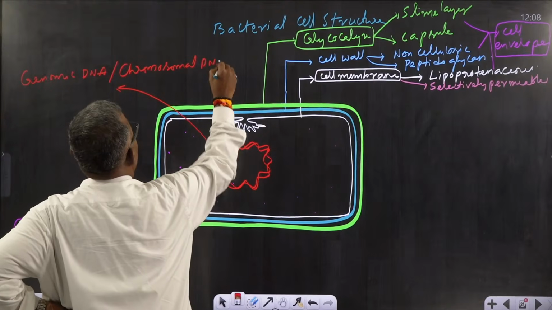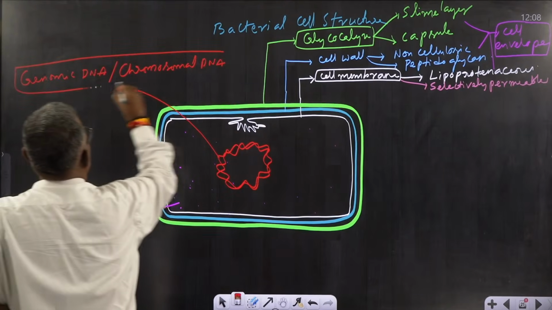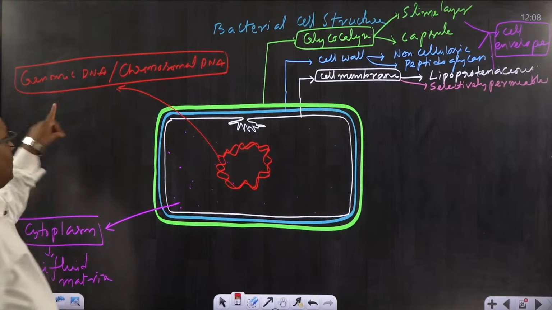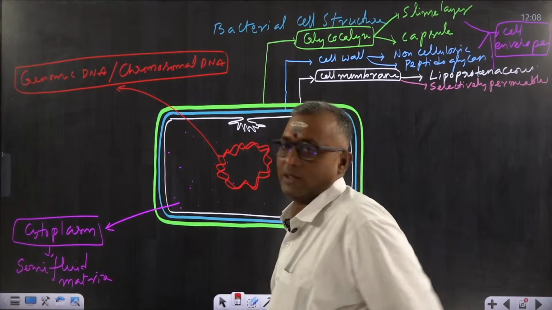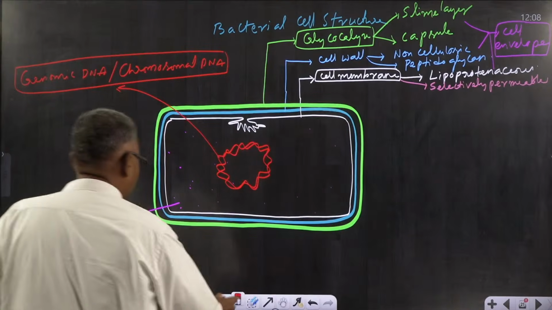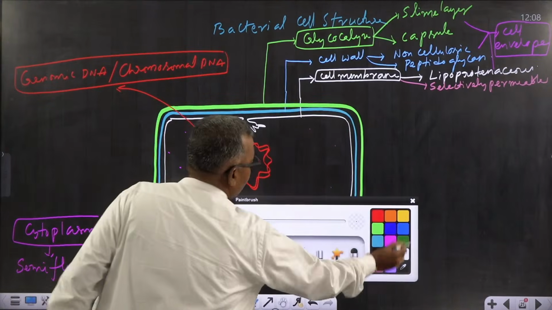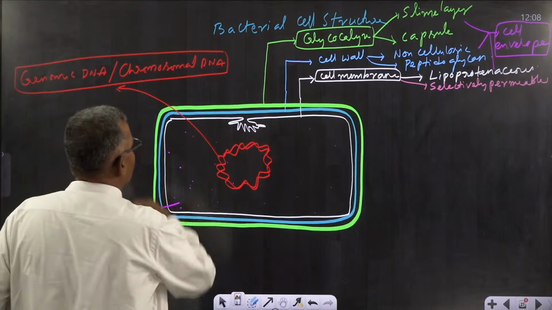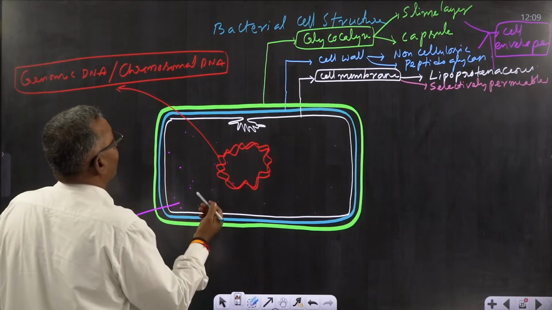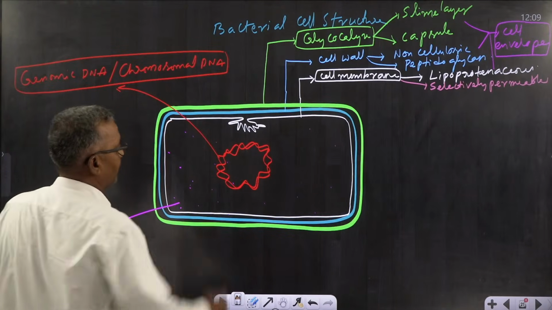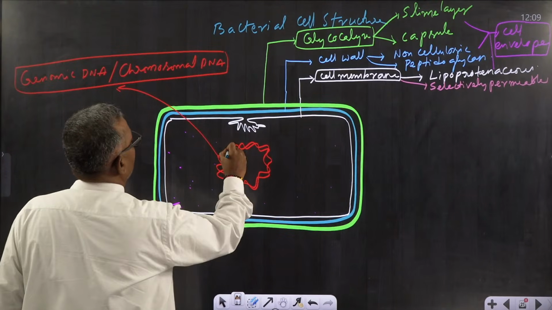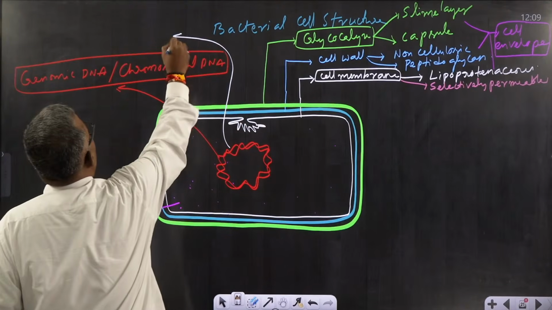Chromosomal DNA. This chromosomal DNA is present directly in the cytoplasm. Listen to me carefully. This cytoplasmic region containing this chromosomal DNA is called nucleoid.